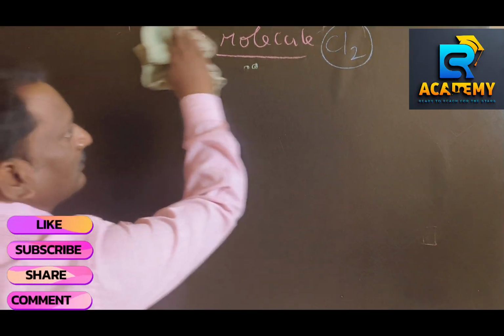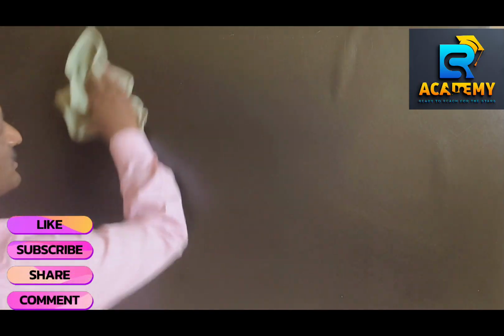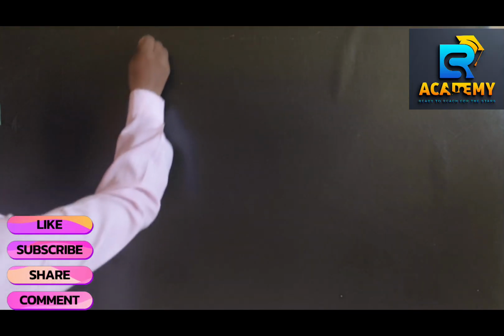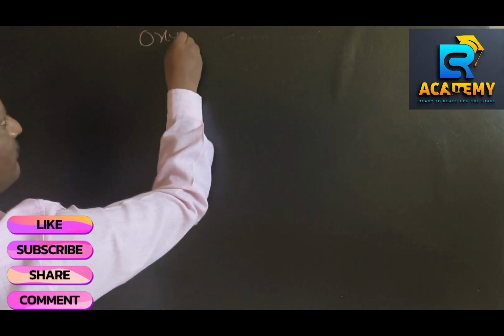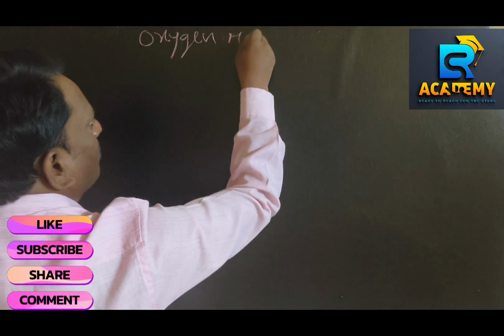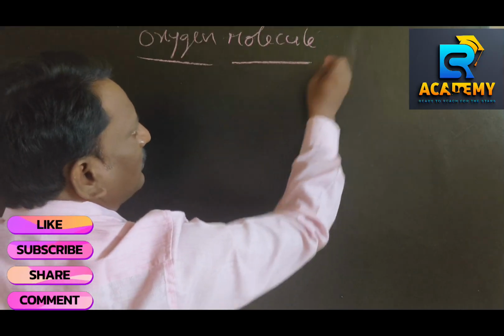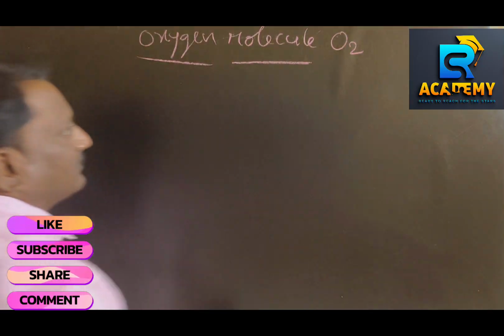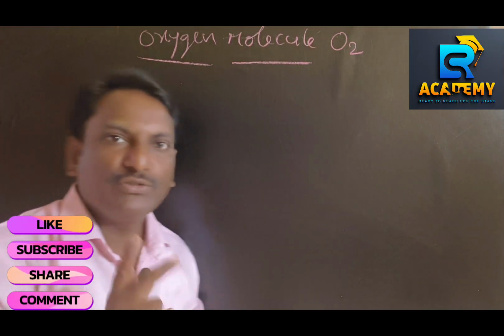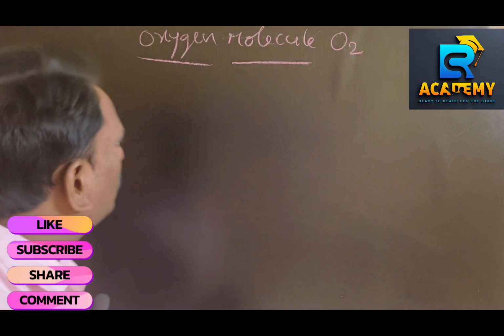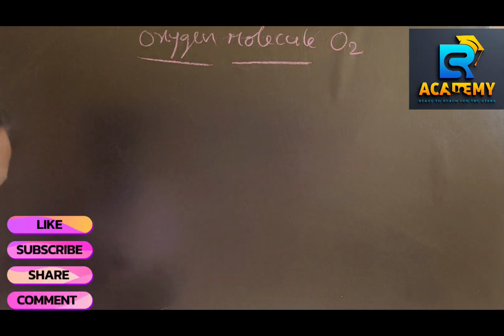Next one is the oxygen molecule. Formation of the oxygen molecule. The chemical formula is O2. That means we require two oxygen atoms to form the oxygen molecule.